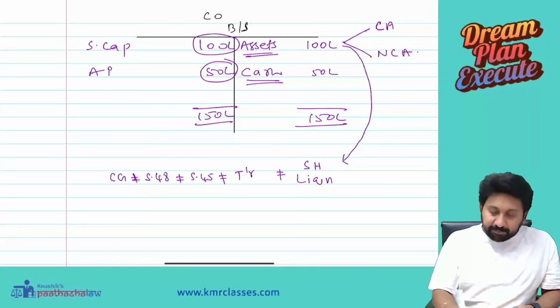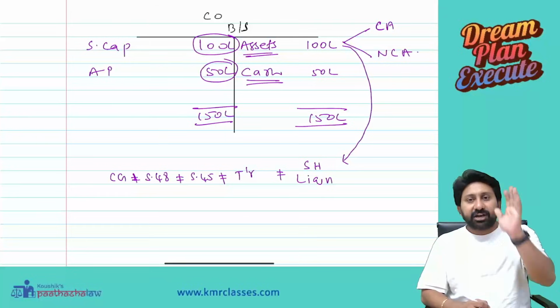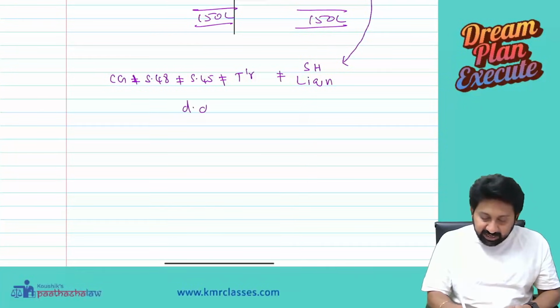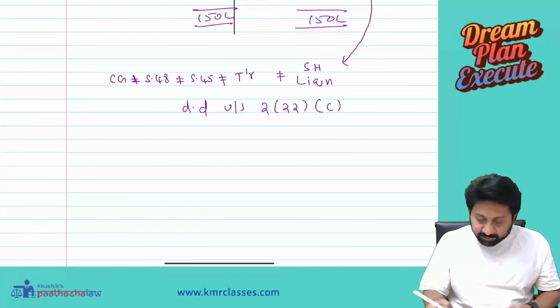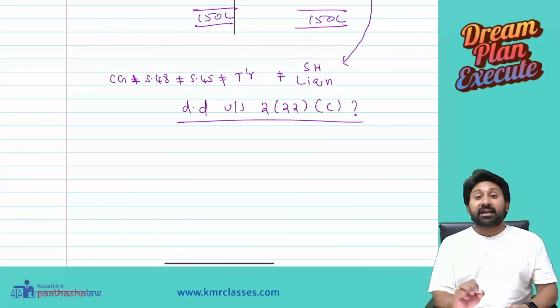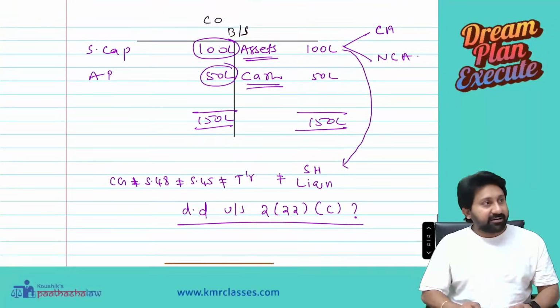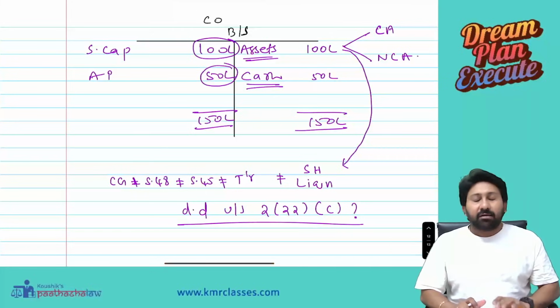What is the share capital? 100. Question number one, why will this attract deemed dividend under section 2(22)(c)? Last class we discussed that it will be deemed as a dividend. I did not tell the reason why it is deemed as a dividend. We will discuss all those.